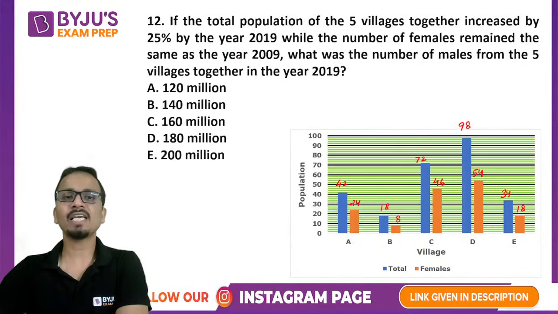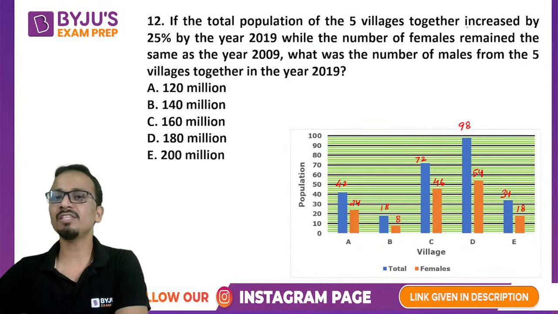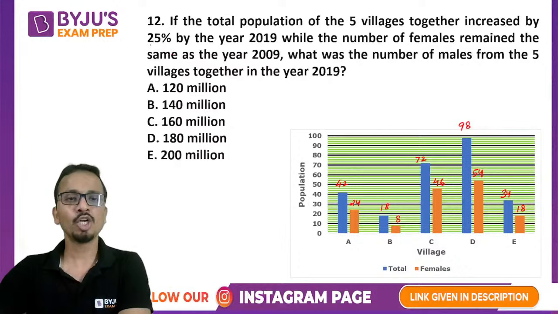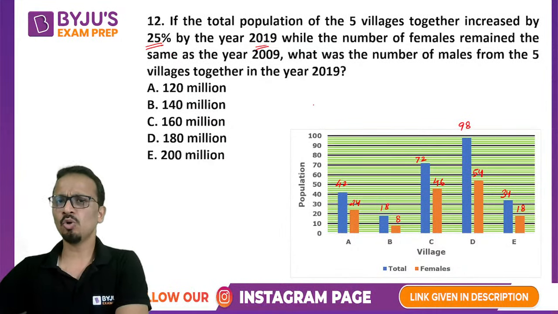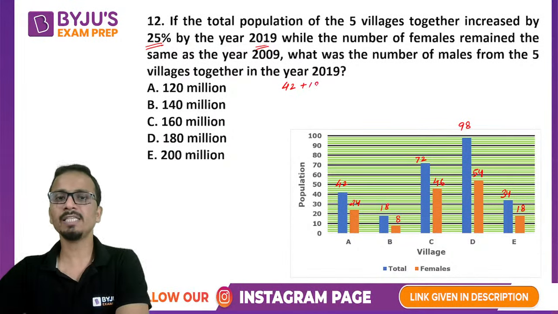So the question says that the total population of 5 villages together increased by 25% by the year 2019. So let's talk about the total population of these 5 villages. It will be 42 plus 18 plus 72 plus 98 plus 34.